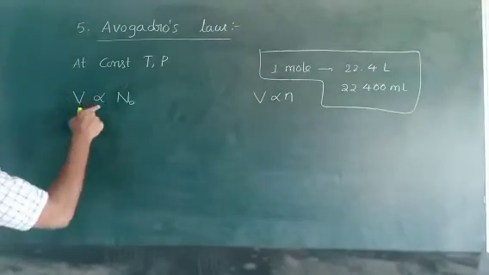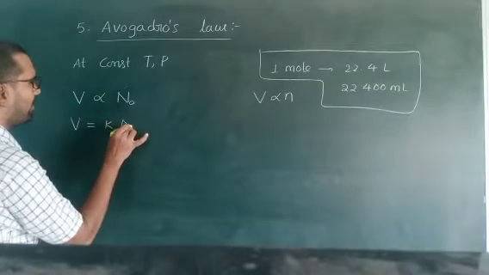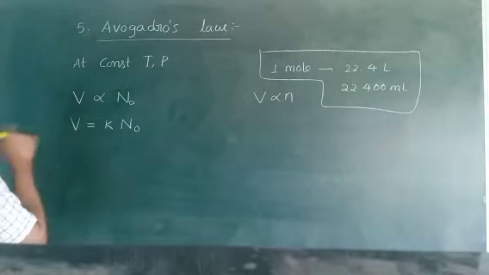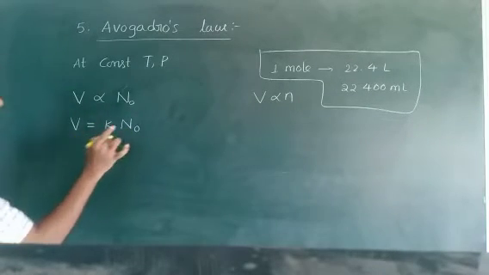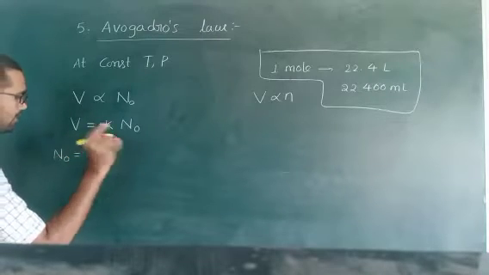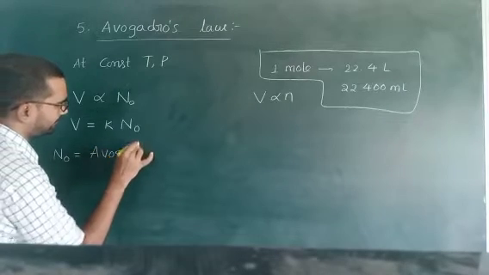Now see this. To remove the proportionality, V = k N naught. Now this N naught moves to this side. What is N naught, sir? Here k is the proportionality constant. No problem. N naught is Avogadro's number.